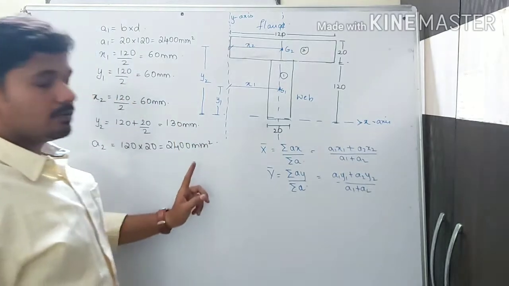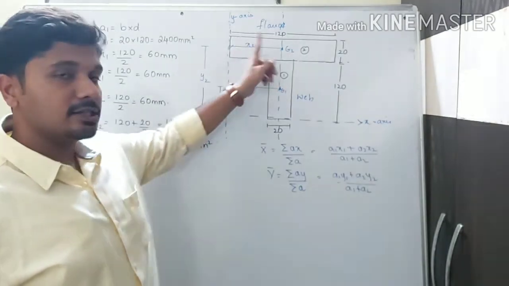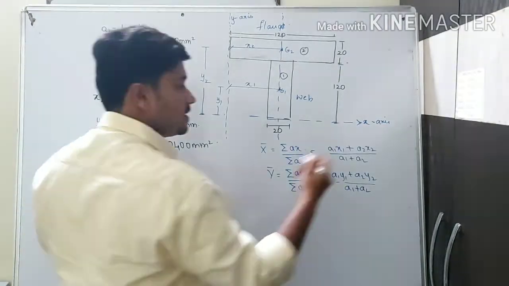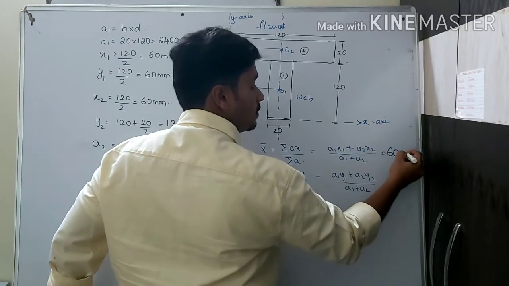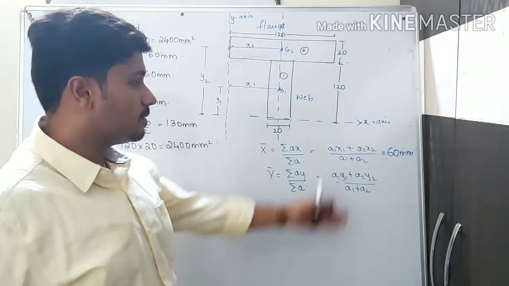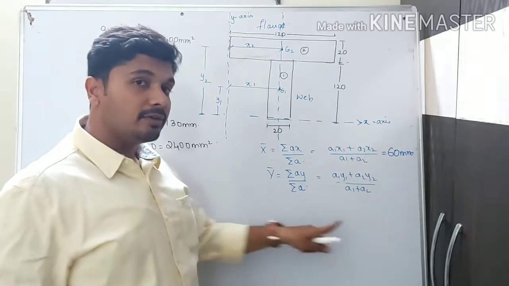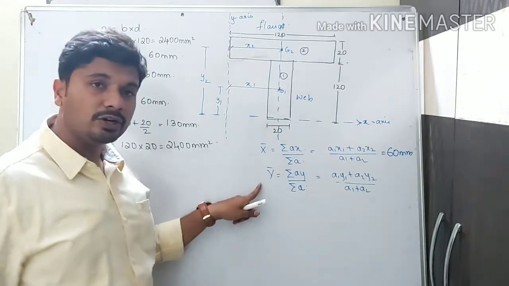In this problem I shall not calculate the x bar, because if I put all the values, I will get it as 60 only. In your free session, you can substitute all the values and you should get 60. But y bar will be changing, so we shall calculate only y bar.